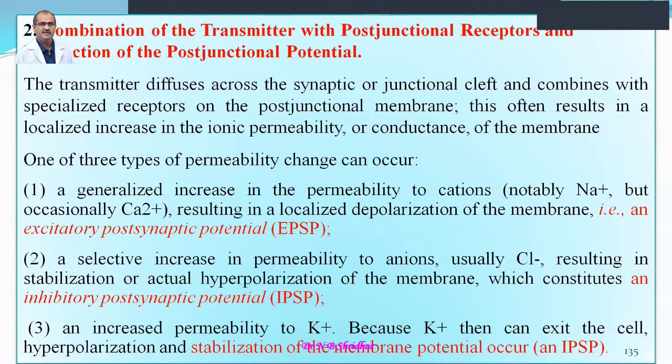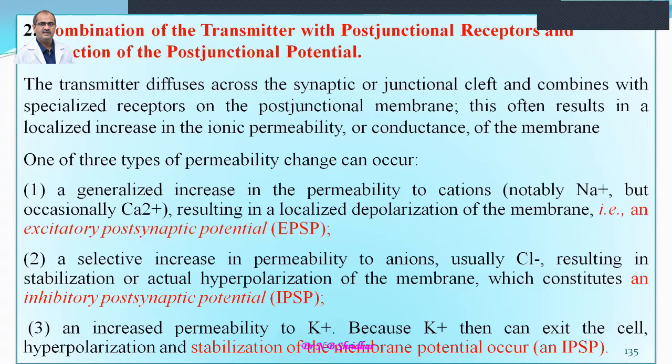So the inhibitory action is usually mediated by chloride ion channels, and it results in stabilization or actual hyperpolarization of the membrane, which constitutes an inhibitory postsynaptic potential. Another step is an increased permeability to potassium, because potassium can then exit the cell. Hyperpolarization and stabilization of the membrane potential occur. That is also known as the IPSP.